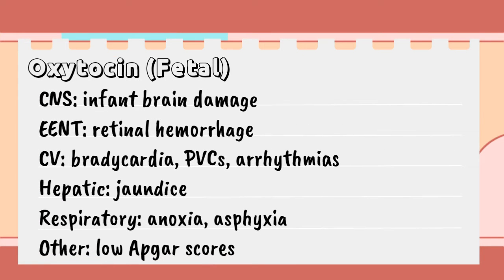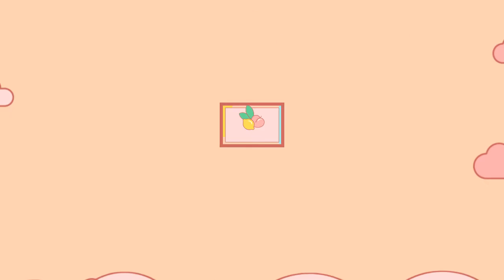Oxytocin in fetal: in CNS, infant brain damage. In EENT, retinal hemorrhage. In cardiovascular: bradycardia, PVCs, arrhythmias. In hepatic: jaundice. In respiratory: anoxia and apnea. And other: low APGAR score.